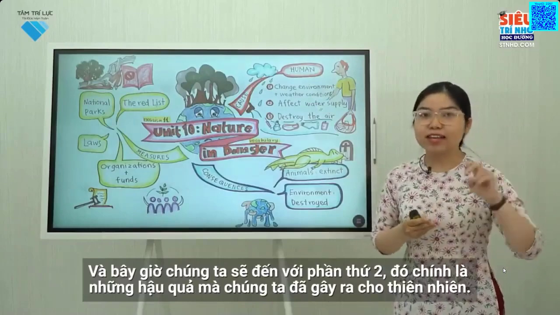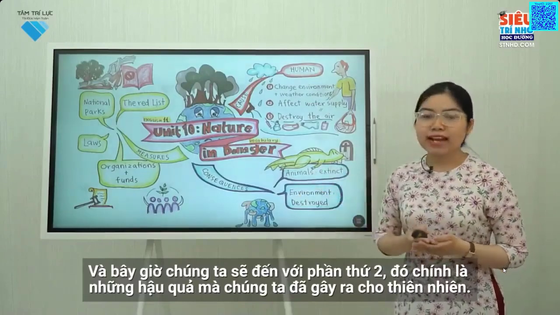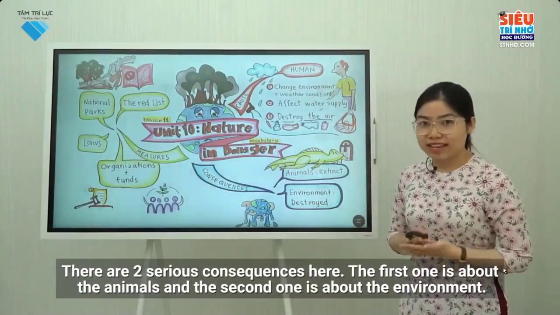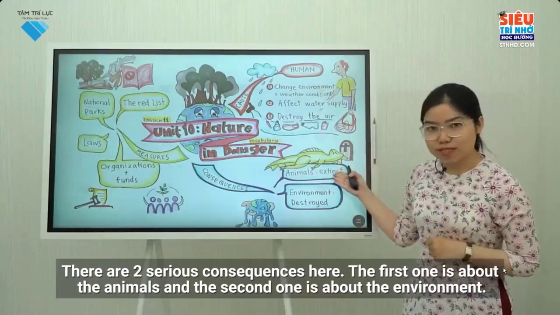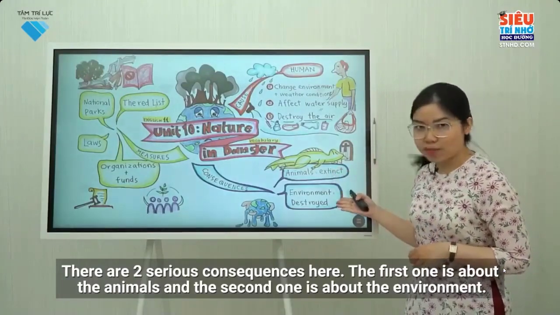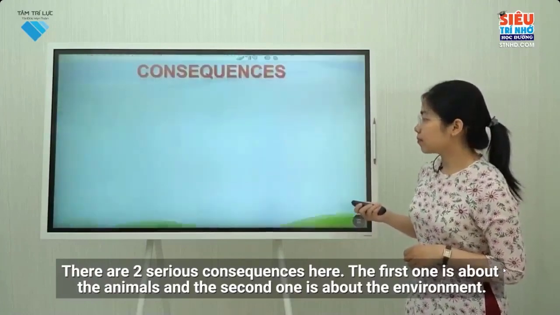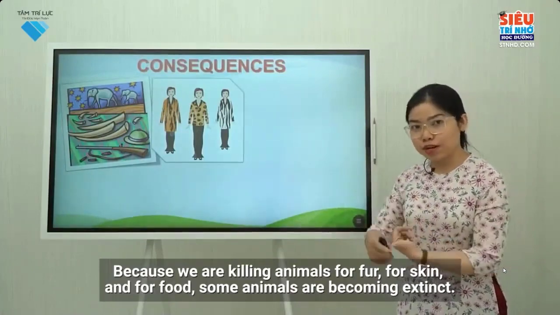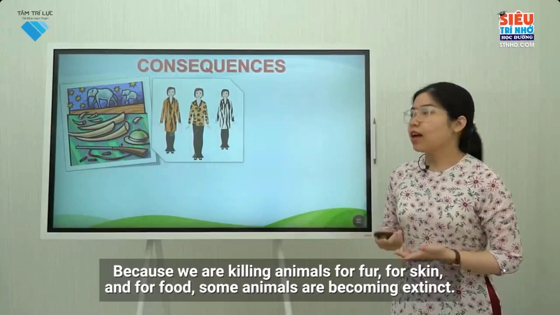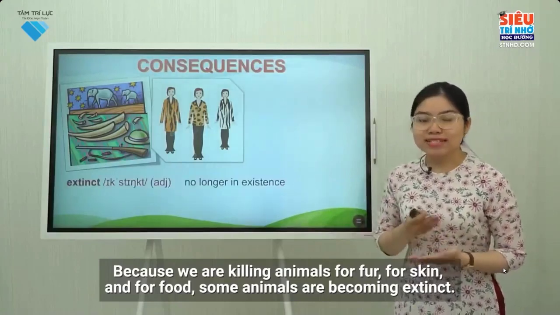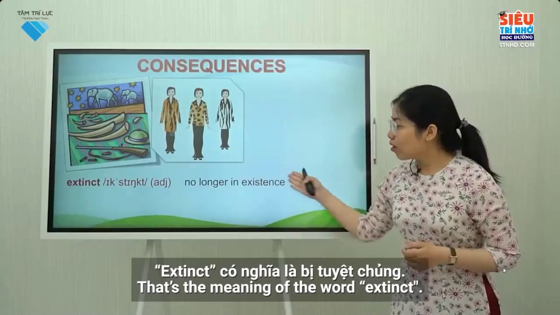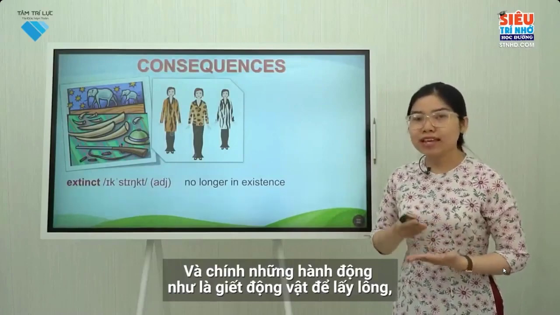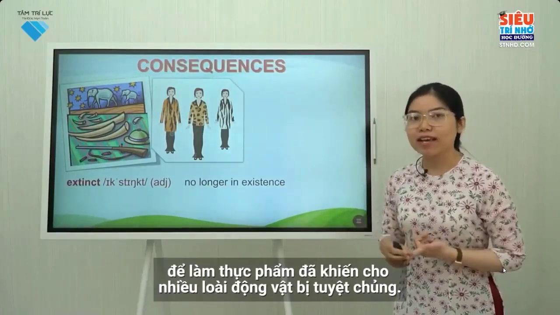Now, let's start the second part, which is the consequences of what we have done to nature. There are 2 serious consequences here. The first one is about the animals, and the second one is about the environment. Because we are killing animals for fur, for skin, and for food, some animals are becoming extinct. Extinct means no longer in existence. That's the meaning of the word extinct. It's the action of killing animals for fur and for food that has driven many species of animals to extinction.